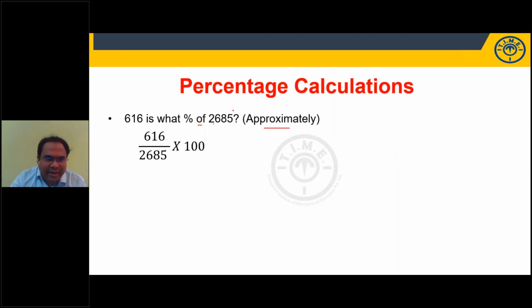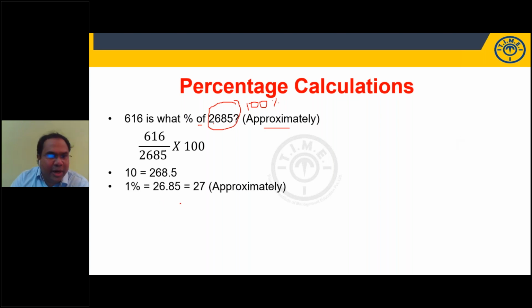So in total, this is my given base. The given base is always 100%. In this base, we need to find out 616 forms what part, what percentage. What is 10% of the given base? 268.5. 22%, good. Anybody else answered? 10% is 268.5. For 1%, I put a point after 2 digits: 26.85. Approximately we will say 27.